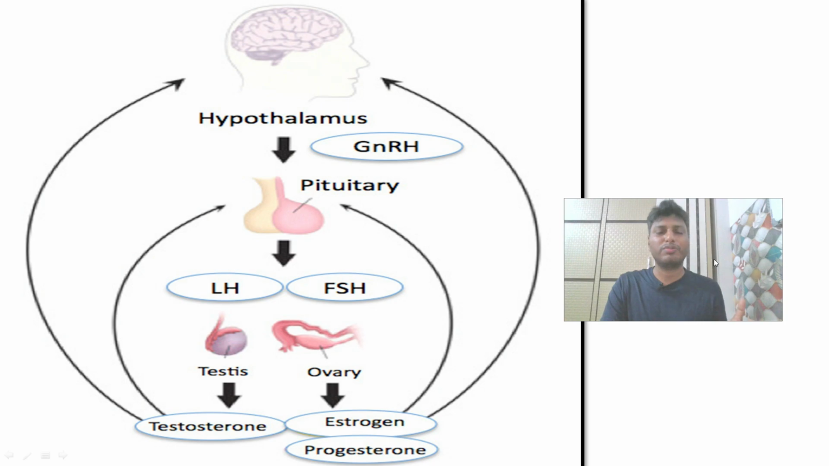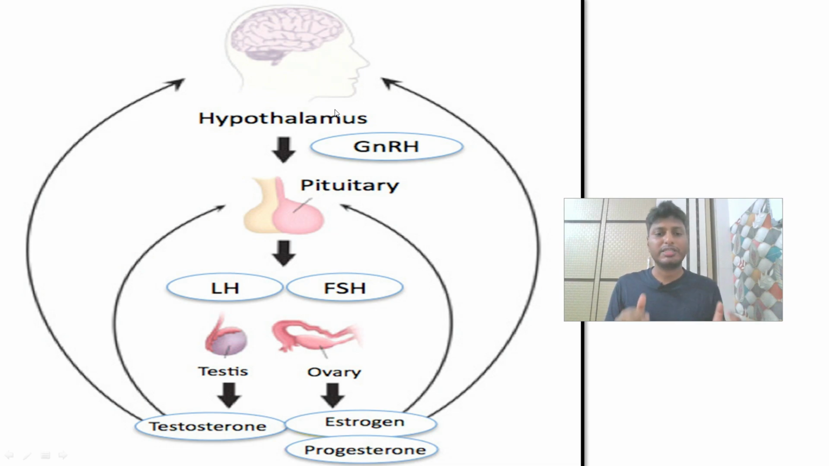So dear students, the question was: which hormones regulate the level of GnRH in females? As we all know, GnRH is gonadotropin releasing hormone, which is released by the hypothalamus, and the hypothalamus controls the pituitary gland. So the gonadotropin releasing hormone released by the hypothalamus will control the pituitary gland to secrete LH and FSH, right? Until and unless GnRH is released, LH and FSH won't be released.